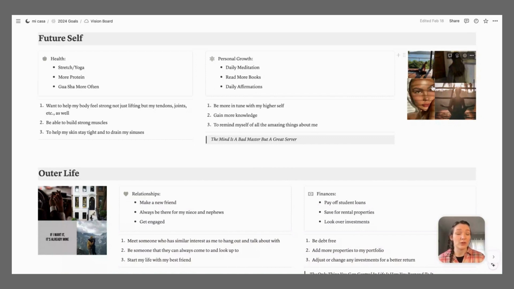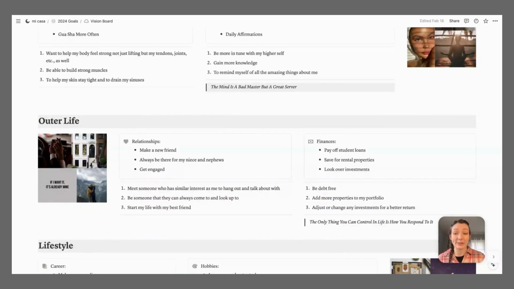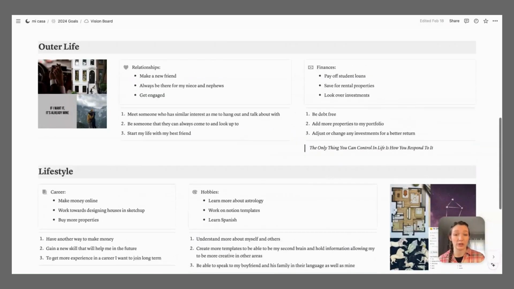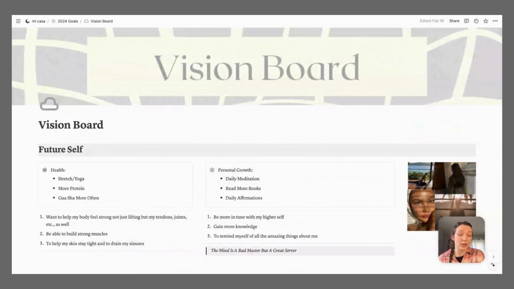And then over here, I just have a little collage that I made in Canva just to bring some visual into this page, just to make it look a little bit more appealing to the eye. But yeah, I just have the 6 areas of life. I write down my goal and then why I want it. And this is kind of how I started to break down my goals, as I'll show you on the next page, and figure out what those major goals are and how I'm going to break them down into projects and then into actions to get them accomplished.